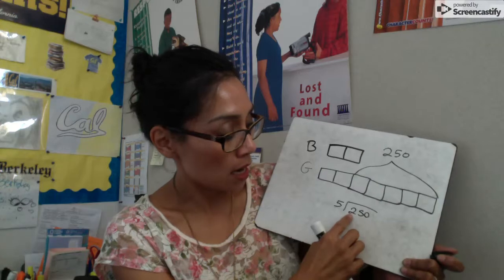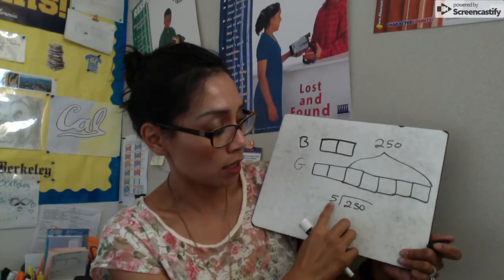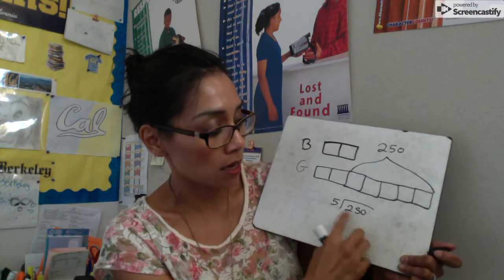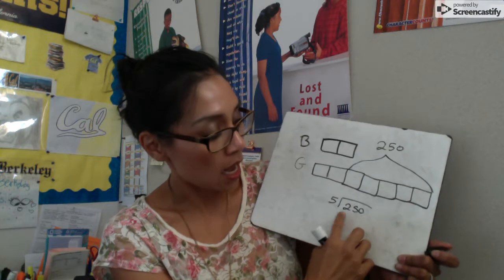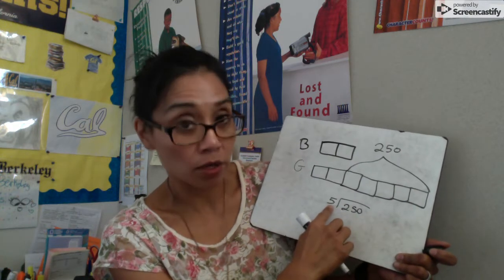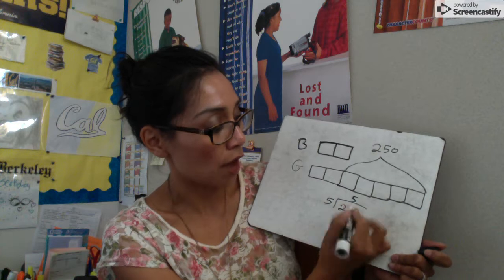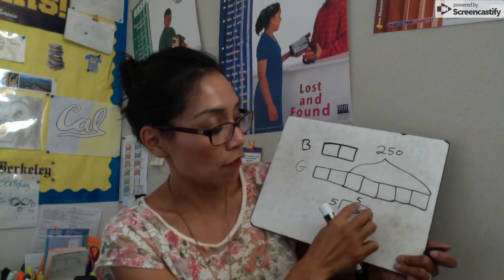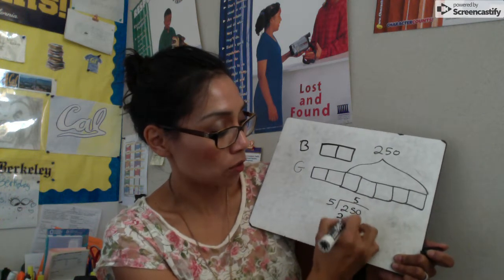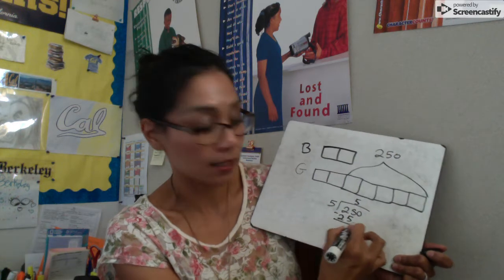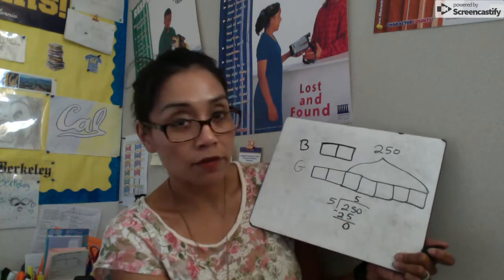I know I don't have enough hundreds to split it into 5 different groups, so I'm going to look at the tens. I have 25 tens. I know that if I split it up into 5 groups, each group can get 5. And if each group got 5 tens, then that means I took a total of 25 tens out of the pot. I'm left with nothing.